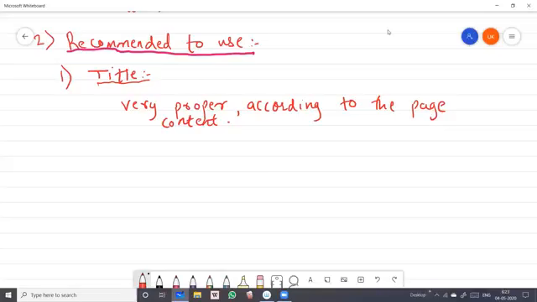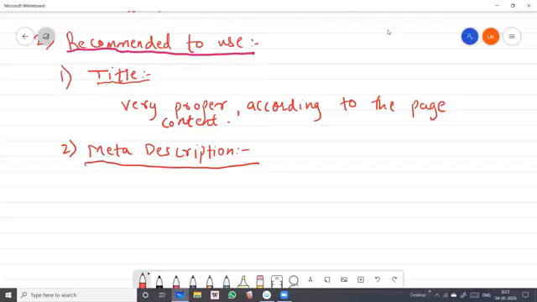And the second thing in this is the meta description. Now, what is meta description, students? Again, a very important recommended thing. In HTML, it is a 160 character snippet used to summarize a web page's content.